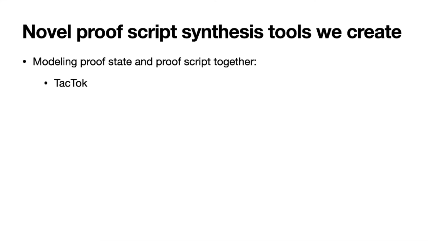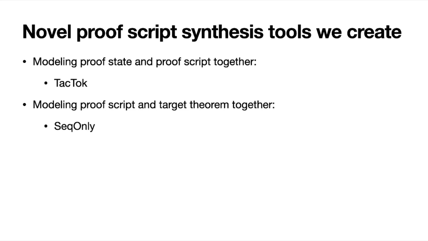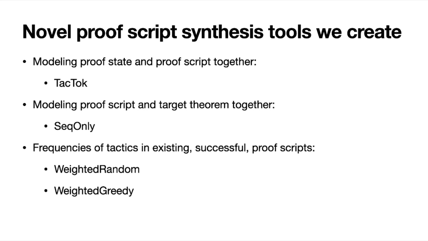Taking prior work into consideration, we create novel automated proof script synthesis tools. First is a tool that models the proof script and proof state together, called TacTok. We also create a tool that models the proof script and the target theorem together, called SeqOnly. Lastly, we build tools that use the frequencies of tactics from a set of existing successful proof scripts. The tool WeightedRandom randomly adheres to the observed distribution of these tactics, while WeightedGreedy always selects the most frequently observed ones. These tools, along with ASTactic, fall into the category of metaheuristic search techniques.